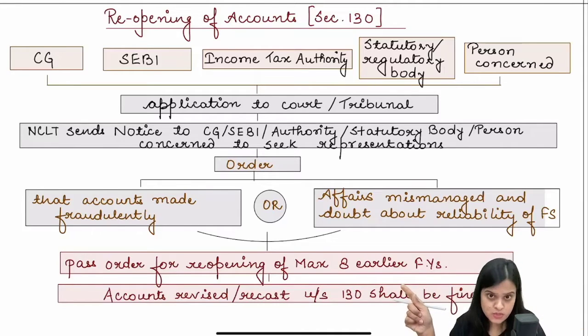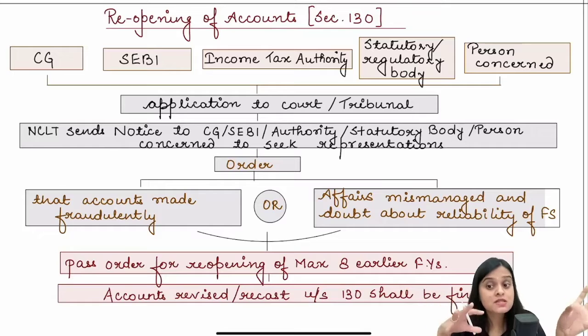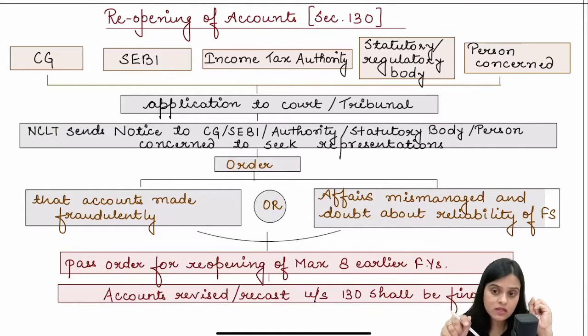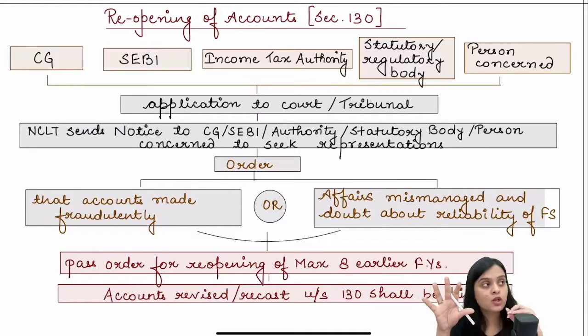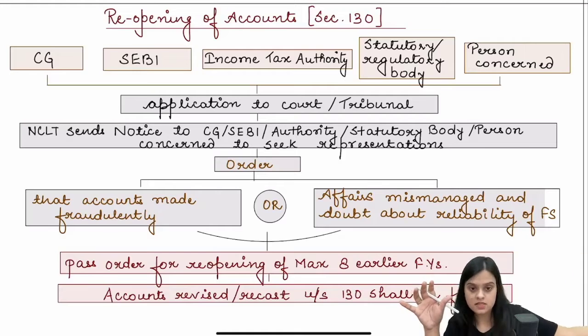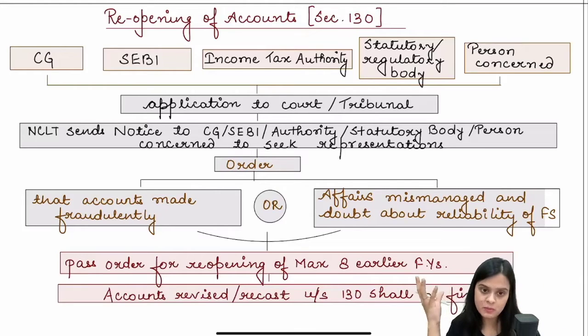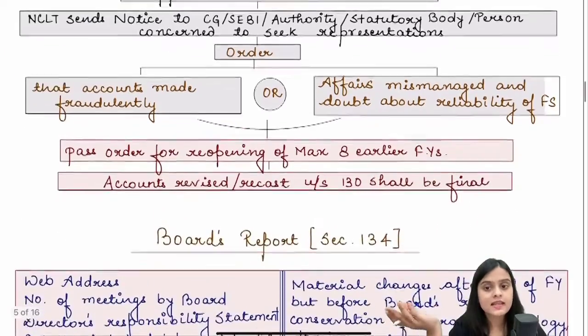NCLT sends a notice to all these authorities to seek their observation, to seek their representation, and orders the company to reopen their books, but not earlier than 8 years. So the books of the previous 8 years may be reopened.